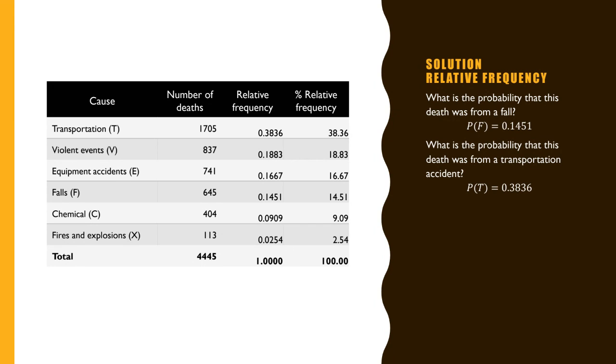Okay, so what's the probability of death by transportation? So we go to the transportation class and we see it is 0.3836 in terms of probability. In terms of percentage, you can say 38.36% of people die because of transportation accidents, right?